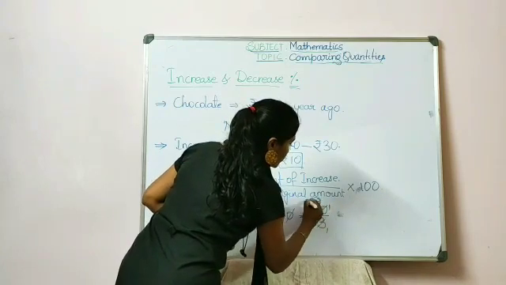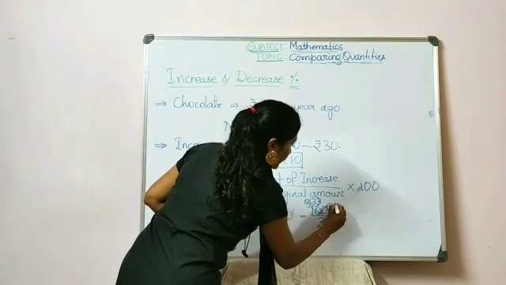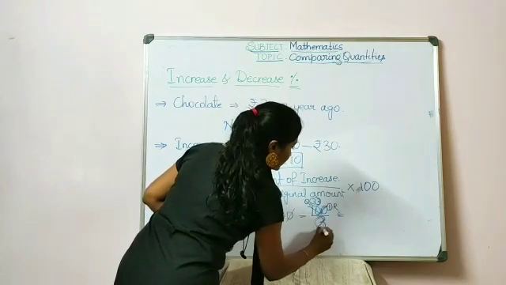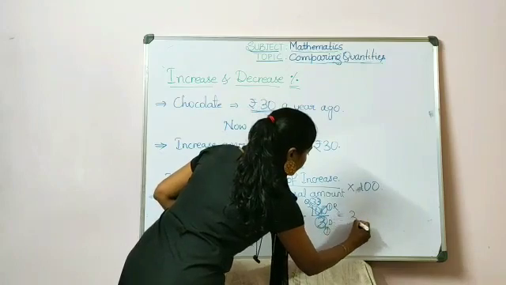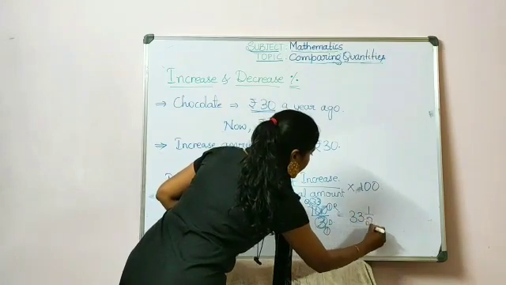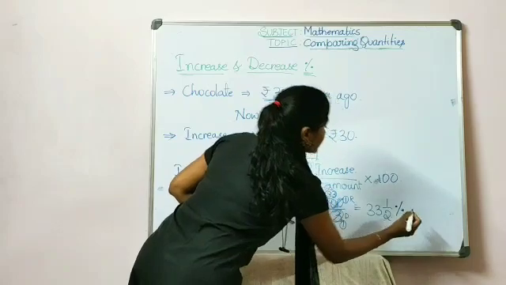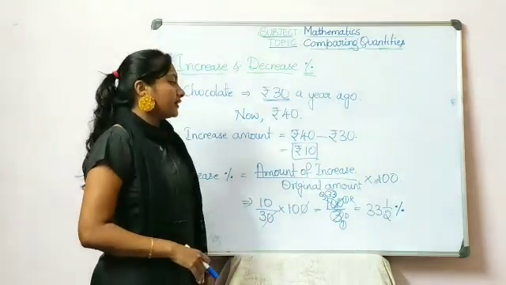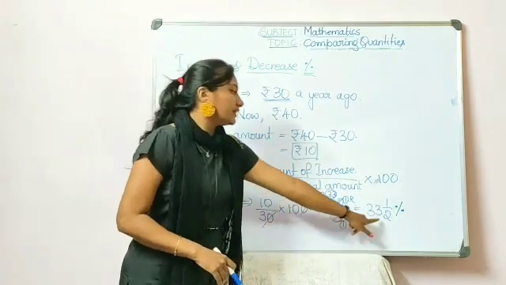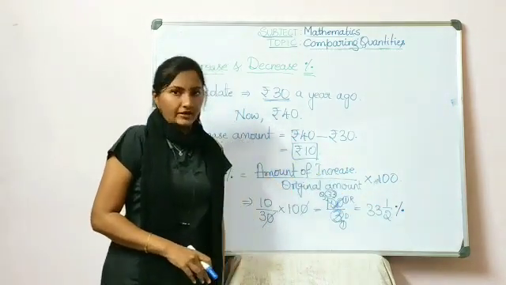So this is the quotient, this is the remainder, and this is the divisor. So it is 33 1/3 percent is the answer. That is, the increase percent on rupees 30 is 33 1/3%.